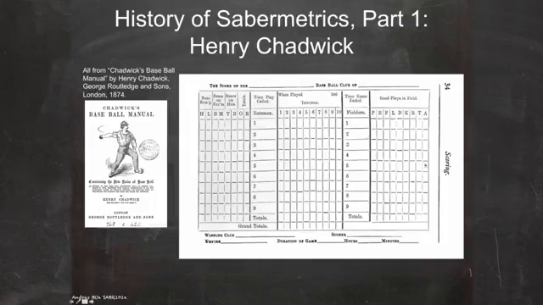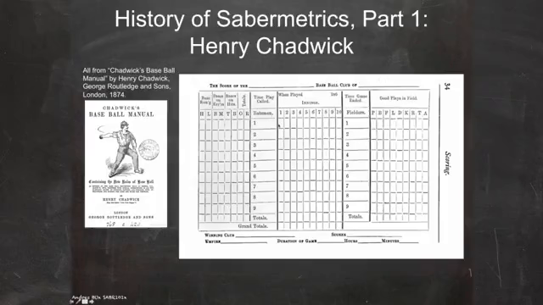This is his original score sheet that he settled on here. And he publishes this score sheet in a book he wrote called Chadwick's Baseball Manual. He published this in 1874 after attending a conference in Boston, where he describes more thoroughly to fans of the game different ways to keep the record, different ways to score the game. So let's go through this score sheet pretty quickly.